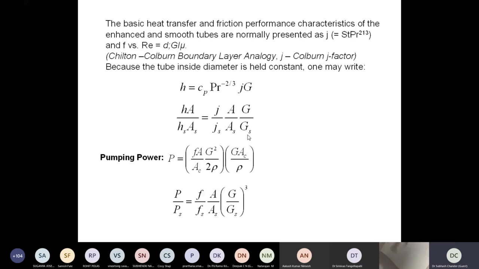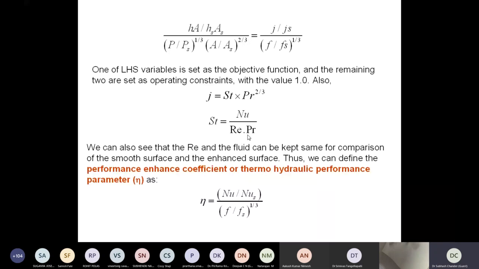So if you eliminate the G terms from these two equations, h A upon hs As and P upon Ps, it will come out to be like this. So this ratio is equal to this. The top one is the enhancement ratio. This is what we said in the beginning, that if this is greater than 1, we are sure that some benefit we are going to get out of whatever alteration we are proposing for that particular application.